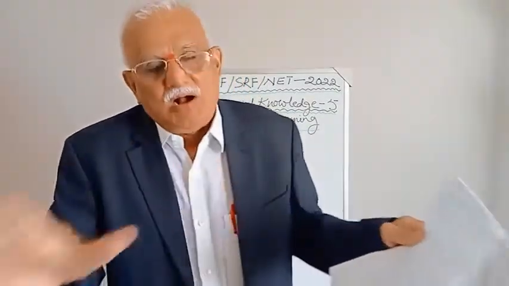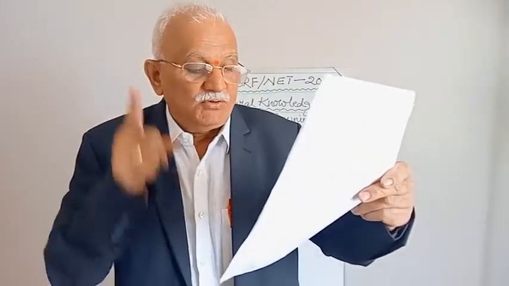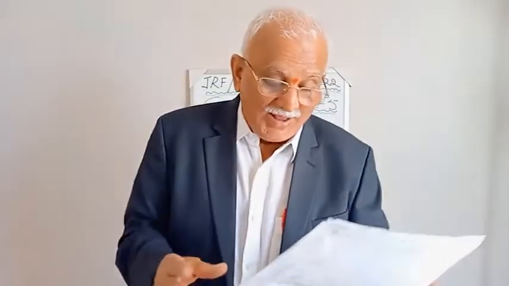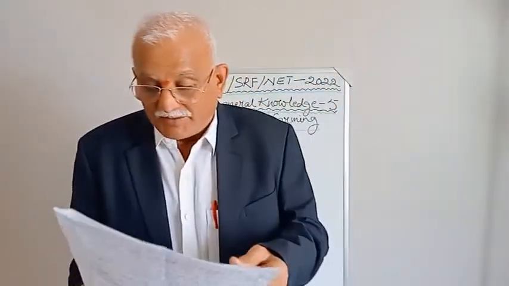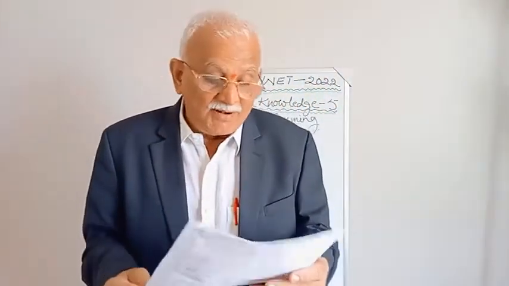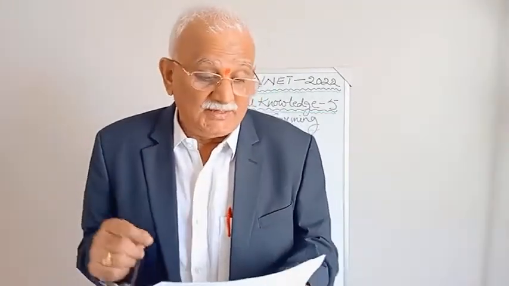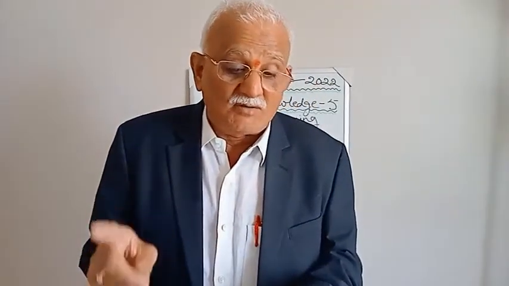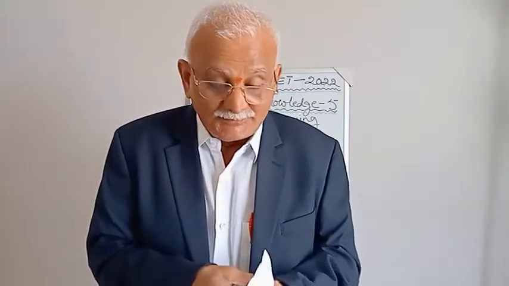Fukuoka, F-U-K-U-O-K-A. Anyway, how you spell it is left to you. These are the things I would like to share with you as far as organic farming is concerned. Most important bits are PKVY, Paramparagat Krishi Vikas Yojana, and APEDA, Agriculture and Processed Food Products Export Development Authority. One important thing that had appeared at least once is the area under organic farming in India. Last time it was 2.88 million hectares.